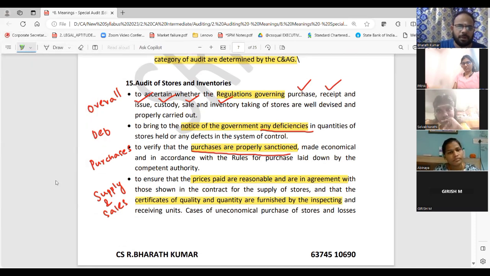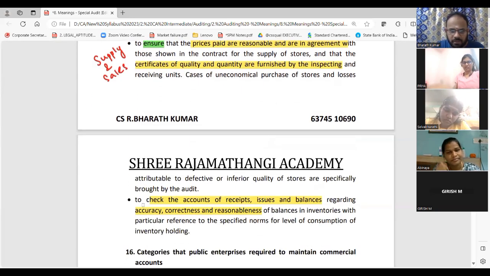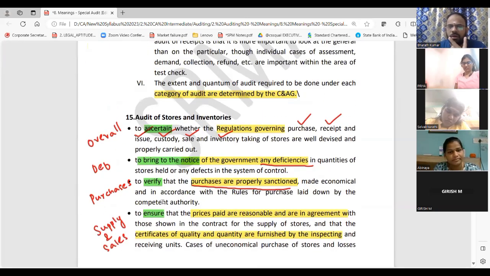This is the keyword. This is important. To ascertain, verb, to bring to the notice, to verify, to ensure. Change it like this yourself and write with color. I am giving you a shortcut. If you write like this, you will get marks. Overall, only 4 or 5 points will be there to check. What all you will check, what all you will ensure, verify, bring, ascertain, evaluate. Like that, if you write some 7, 8 points, you are done.